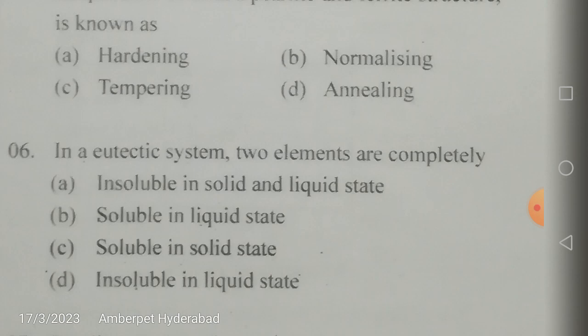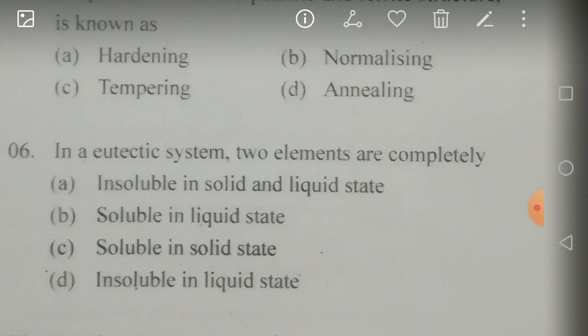In a eutectic system, the two elements are completely... So alpha and beta are the solid phases, and L is the liquid phase. So you can easily see that the correct answer is soluble in liquid state.